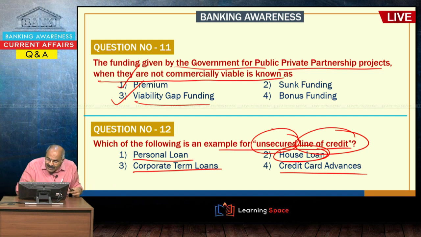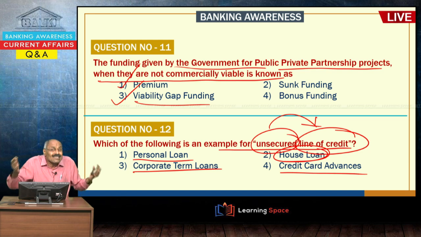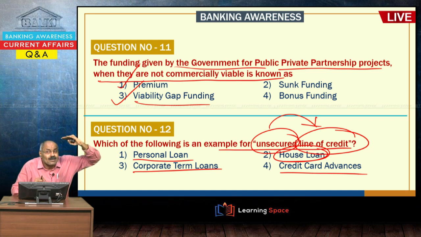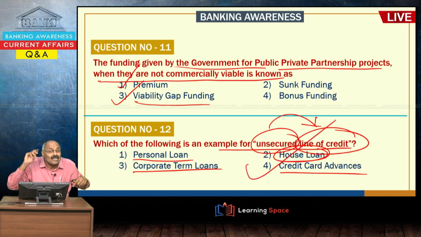But here the second word is very important. Unsecured means there is no collateral security. The second word is line of credit. Line of credit means, please understand carefully, a limit is given and you can utilize up to whatever extent you want. So, here credit card advances is the right answer. That is an example of an unsecured loan because no security is there as collateral.